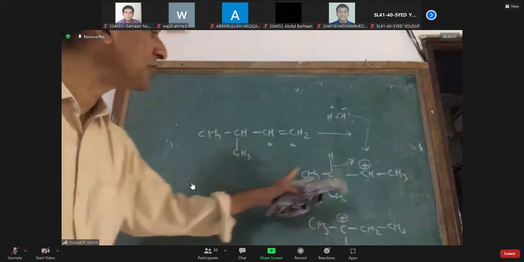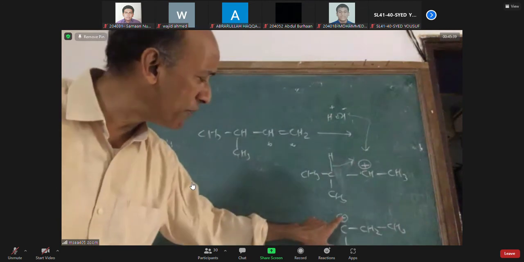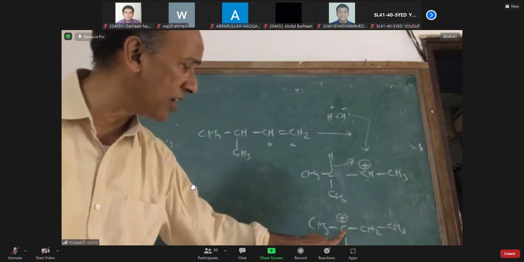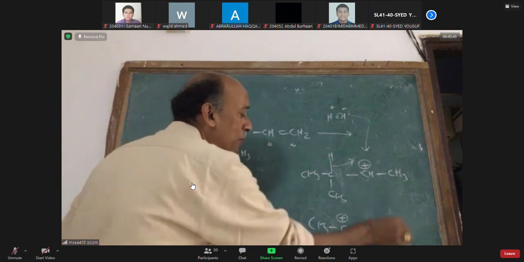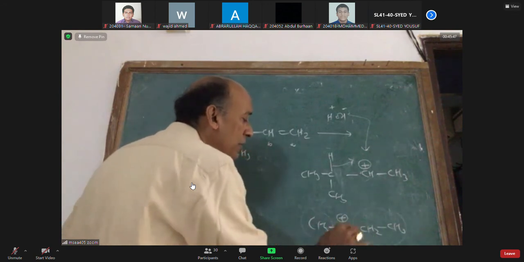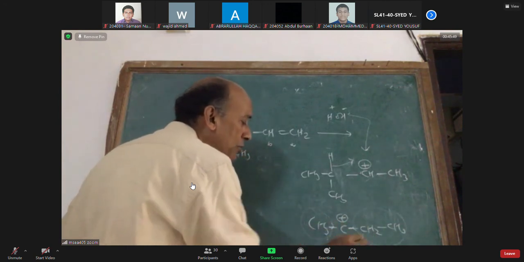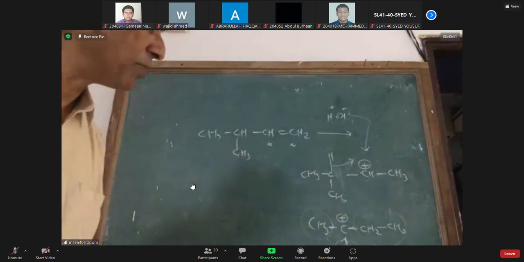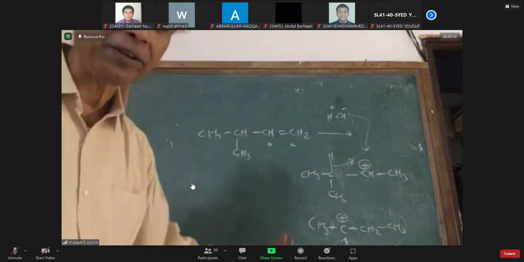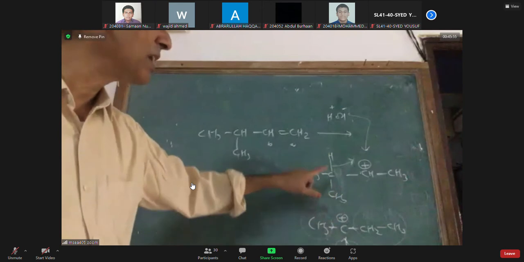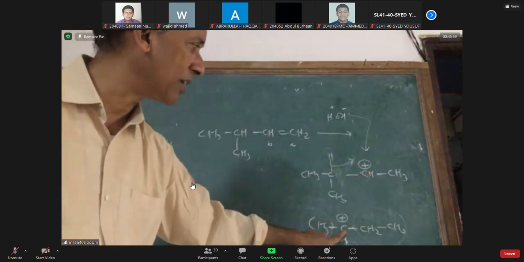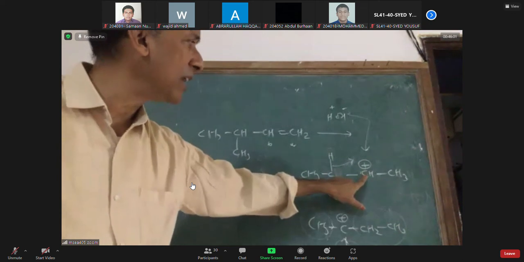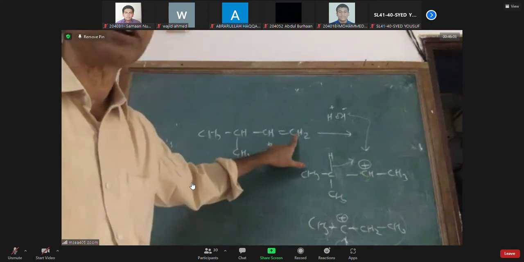What is the idea of shifting of hydride? When the positive charge is there on a tertiary carbon, the positive charge is minimized by 3 alkyl groups. All the 3 alkyl groups will support the positive charge by inductive effect and other effects, so it is happy. So always remember, the secondary carbocation is less stable than tertiary carbocation. The secondary carbocation is better than primary carbocation.